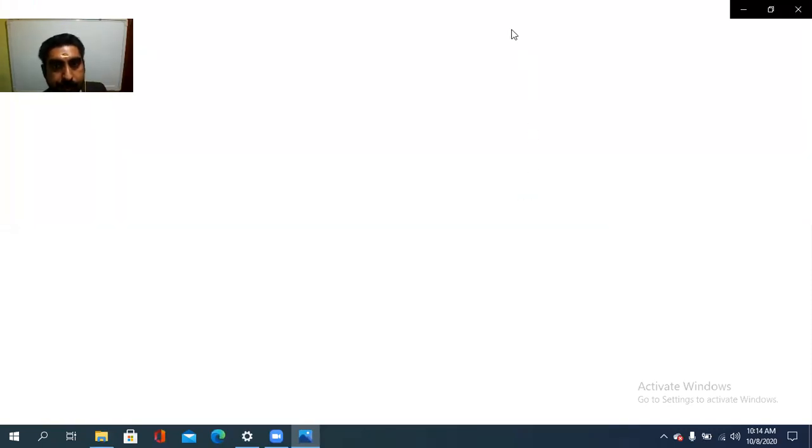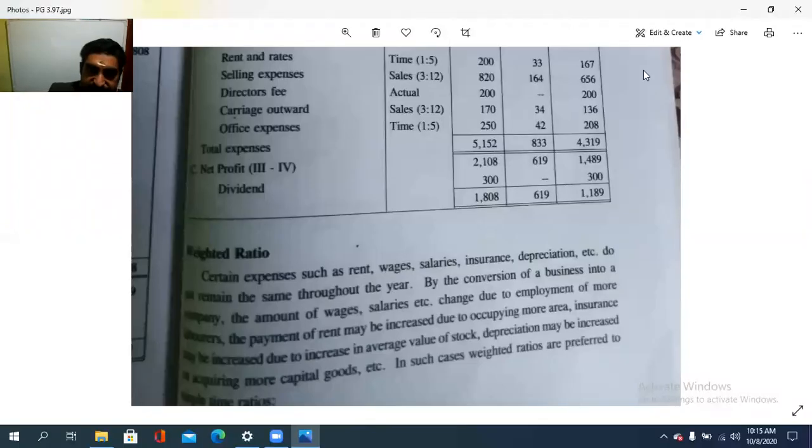So weighted ratio. Certain expenses such as rent, wages, salaries, insurance, depreciation, etc. do not remain the same throughout the year. So maybe there are some changes. By the conversion of a business into a company, the amount of wages, salaries, etc. change due to the employment of more laborers.